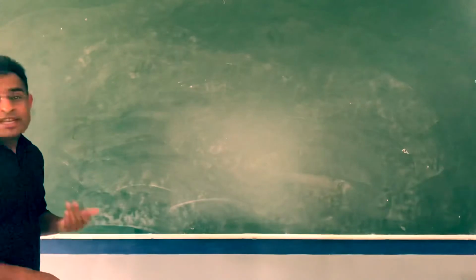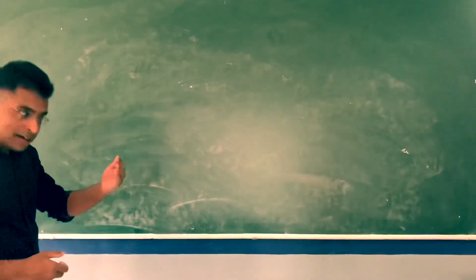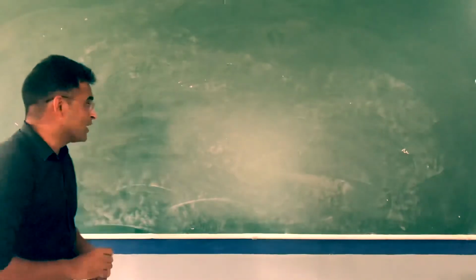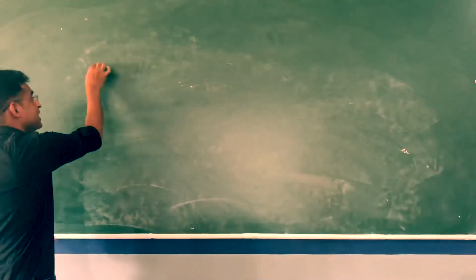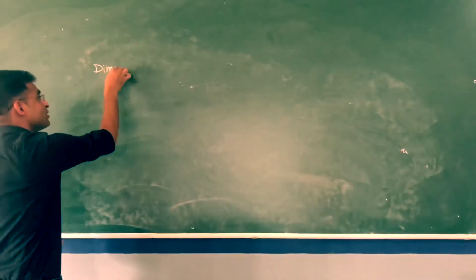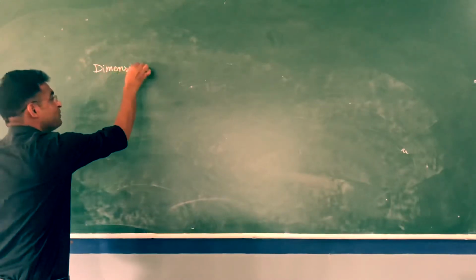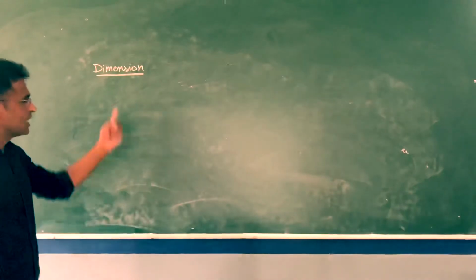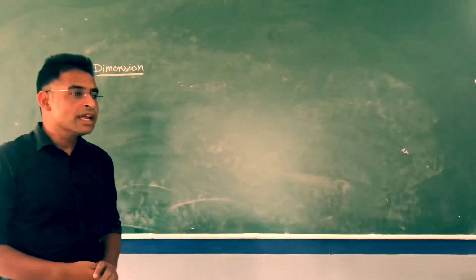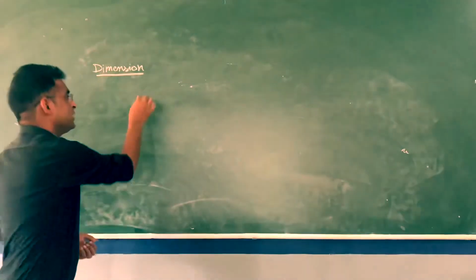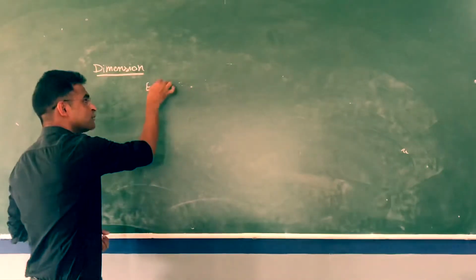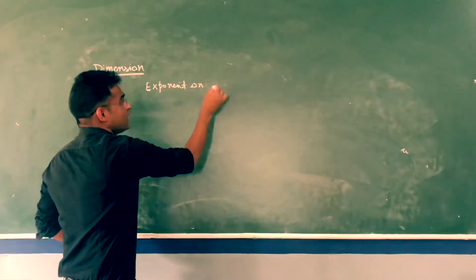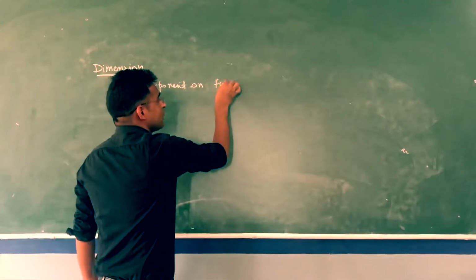So just like speed, acceleration, force, these are derived quantities, and we can derive all of them using fundamental quantities. For that, one concept is there: dimension. Normally dimension means length, weight, height, but in physics dimension is different. It's an exponent. Dimension means exponent on fundamental quantity